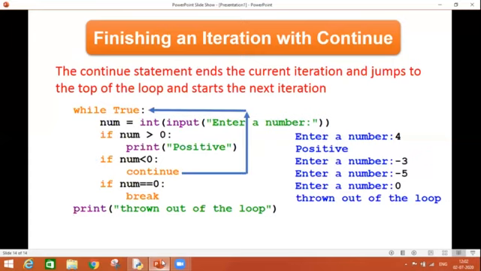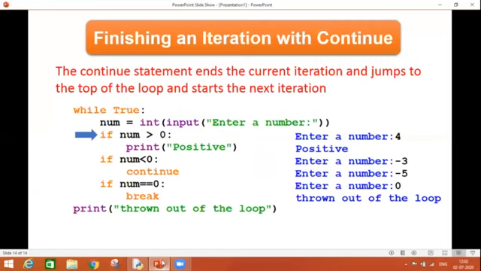So what will happen? After entering inside the statement, there is a keyword continue. Continue says to go to the top and do the next iteration. So again, we are going back and checking the condition, which is always True. We are entering inside and accepting a number from the user.